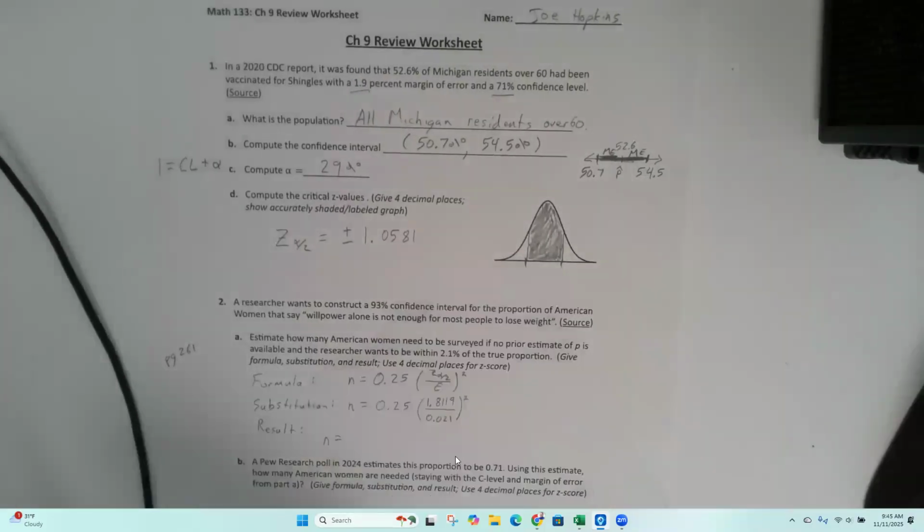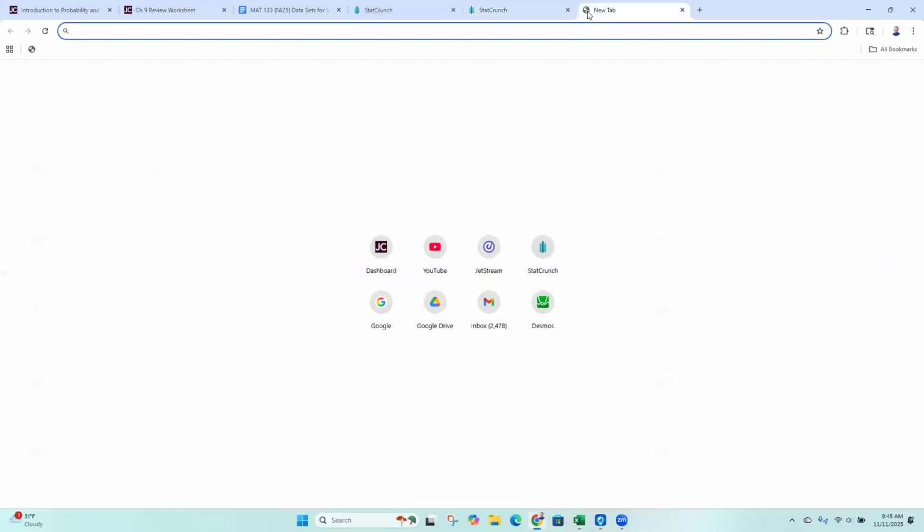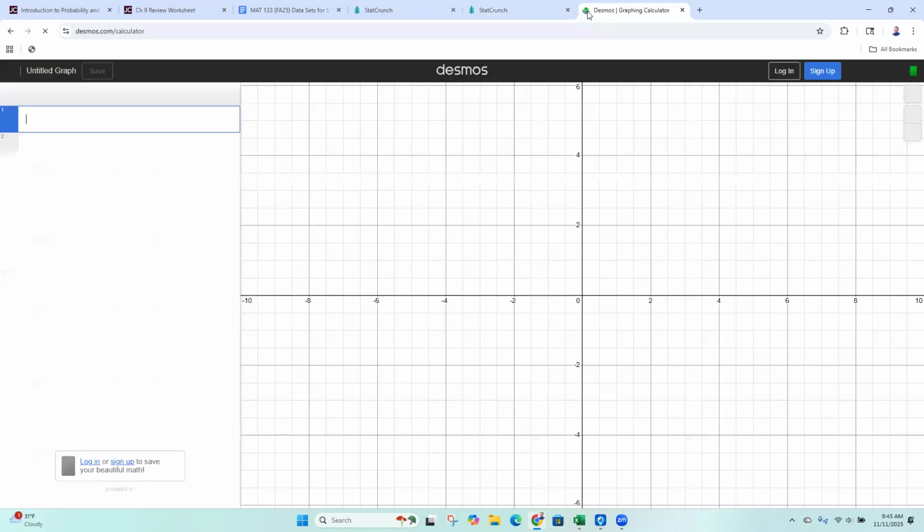Results. I'm going to need the calculator for this one. Not doing that one in my head. On test day, nobody's ever going to look at your calculator and say, "Wait, you can't do 7 times 8 on test day." Use the calculator as much as you want. You have access to it. You have access to Desmos. Get familiar with it and use it. No one's going to be looking over your shoulder and saying you should be able to do that in your head.